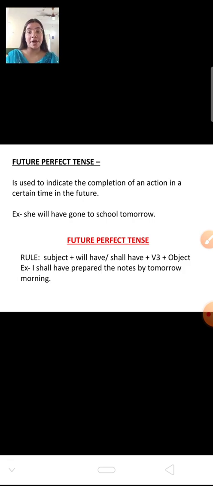Now there is a rule to write this future perfect tense. The rule says that first of all you have to write the subject plus will have or shall have. Here, in future perfect tense, have is added with will and shall. Subject plus will have or shall have plus third form of the verb plus object. I shall have prepared the notes by tomorrow morning. Here I is the subject, shall have is added, prepare is the first form of the verb. To make it the third form we have added ed. It becomes prepared the notes by tomorrow morning.